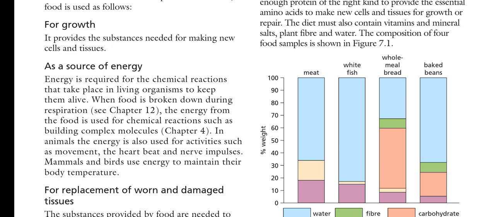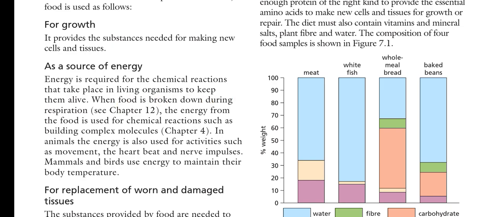As a source of energy for ATP production, it is very mandatory. Energy is required for the chemical reactions that take place in living organisms to keep them alive. All the chemical reactions taking place in the body are called metabolism.